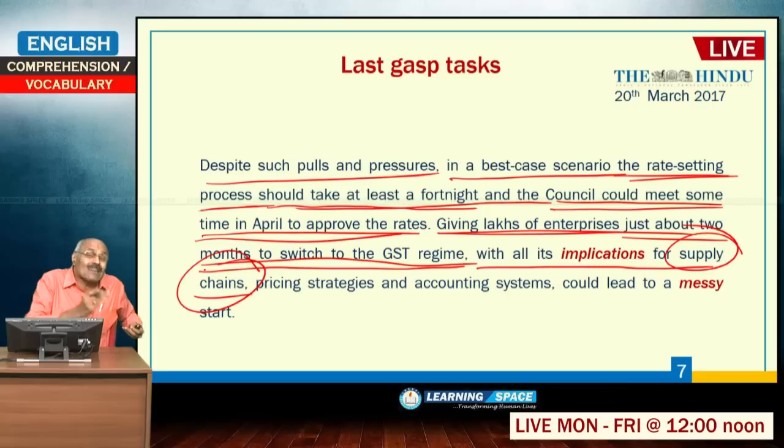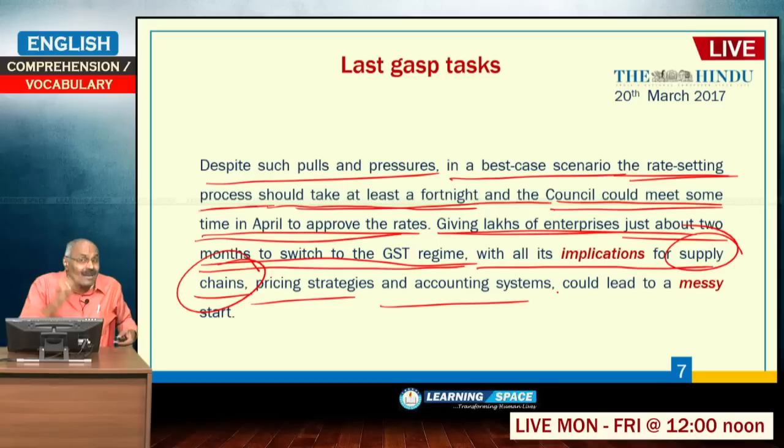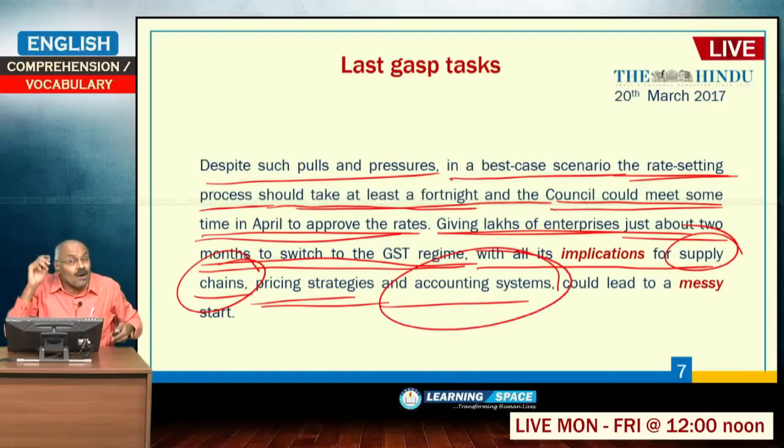So, 2 months is not sufficient. Pricing strategies and accounting systems, 2 months is not sufficient because a lot of things are to be done by the industry and it will have its implications for supply chains. Pricing strategy has to change, accounting systems also need to change. So, if the time is not sufficient, it could lead to a messy start, dirty start, worst start. So, that is the meaning of messy start.